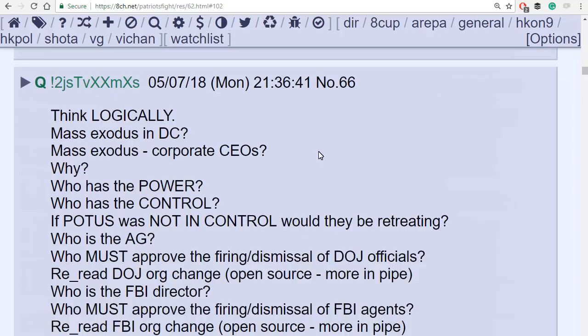Q, again, in this one, just asks a lot of questions. Mass exodus in DC, mass exodus of corporate CEOs. Why? Who has the power? Who has the control? If POTUS was not in control, would they be retreating? Who is the Attorney General? Who must approve the firing and dismissal of DOJ officials? This is the way that Q gets people to think and do research, just asking a lot of questions. Again, this is the Patriots Fight board.